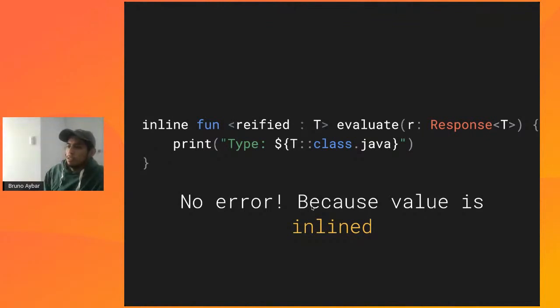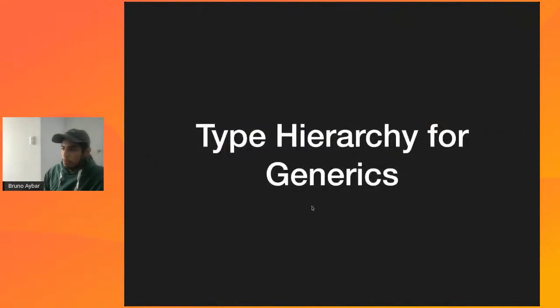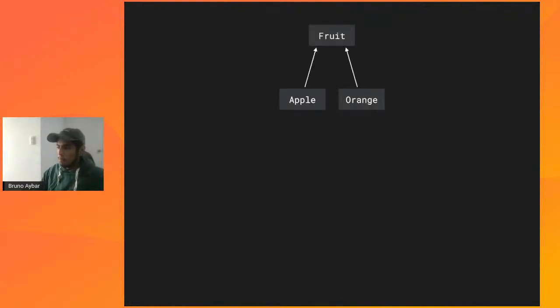All right, so this is going to be homework in case you want to explore more about it. Now let's talk about hierarchies. Let's say that we have these hierarchies. We have a fruit, which is a superclass, and we have an apple and an orange, which are subtypes. And let's say that we declare a class that is a box of things.